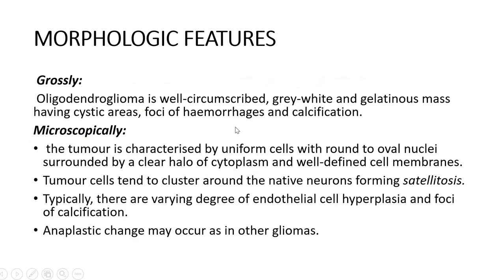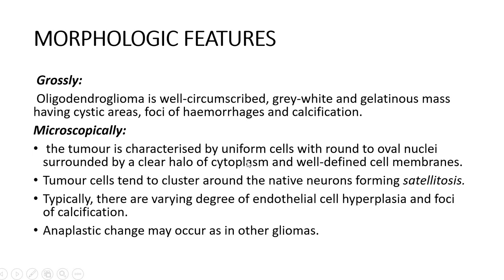Morphologically, oligodendroglioma is a well-circumscribed, gray-white gelatinous mass having cystic areas, foci of hemorrhage, and calcification. So on CT and in gross we will see areas of calcification. Microscopically, the tumor is characterized by uniform cells with round to oval nuclei surrounded by a clear halo of cytoplasm.